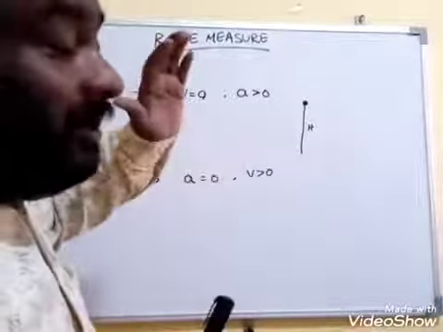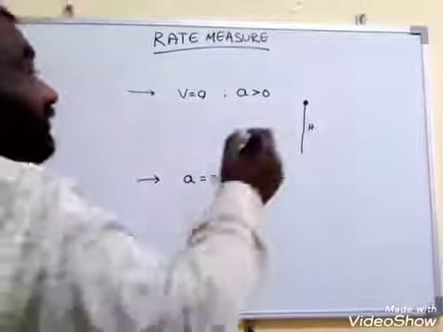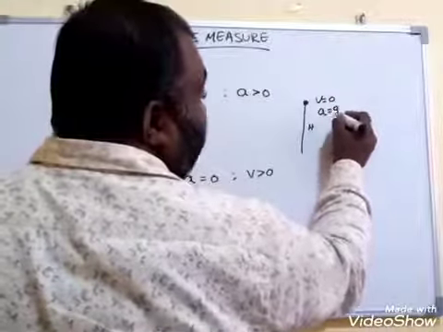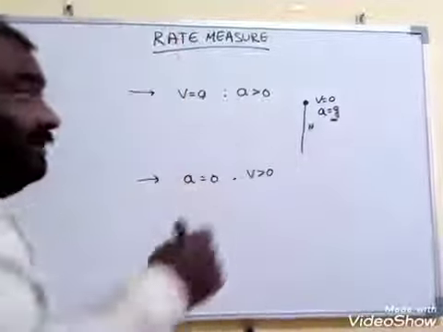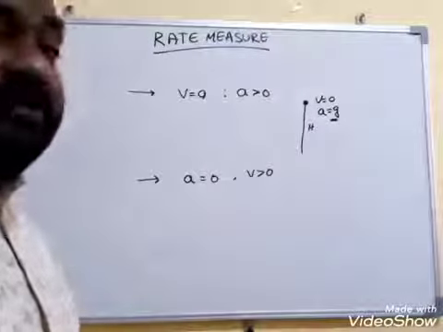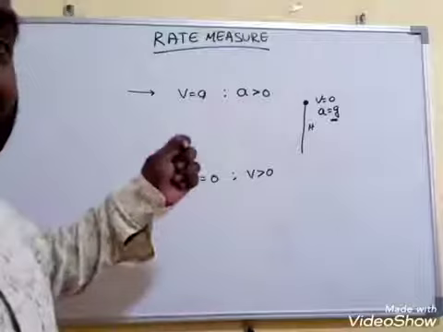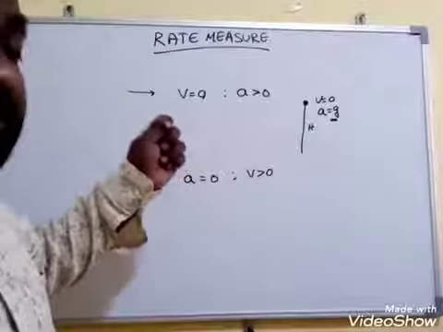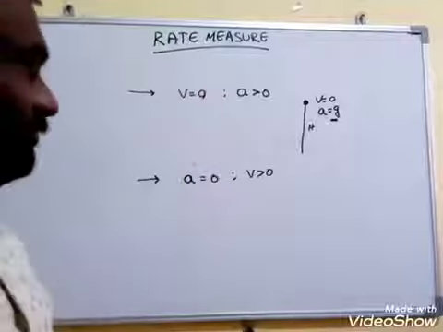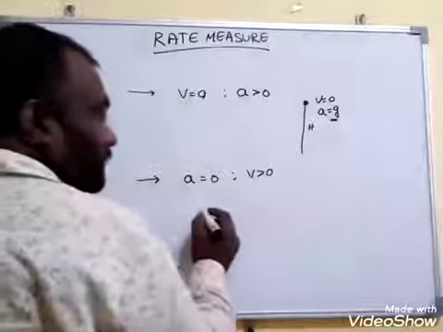But the acceleration due to gravity acts on the body. At that time v is equal to 0, but a is equal to g, not zero. That is the difference. Acceleration due to gravity is 9.81 meter per second square. That is the first condition. That means a body can have zero velocity, but some positive acceleration is possible.